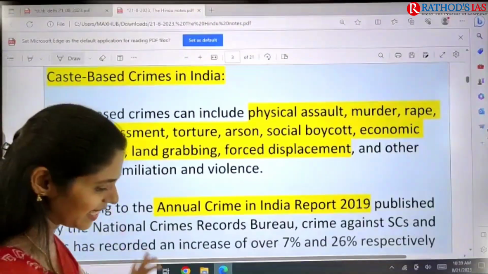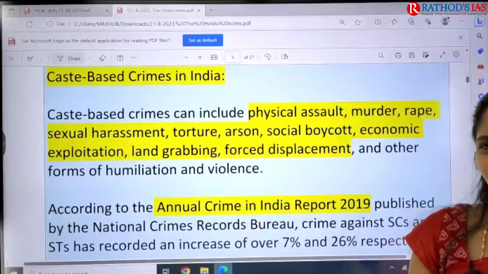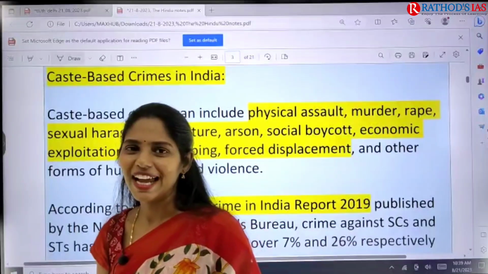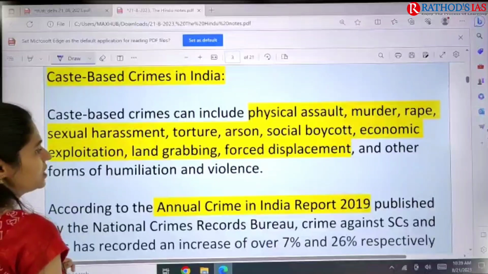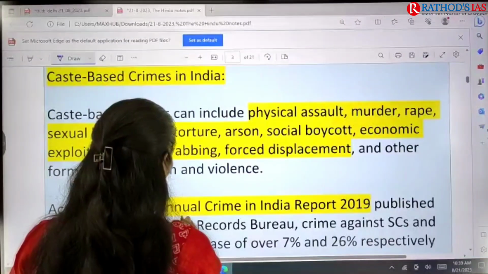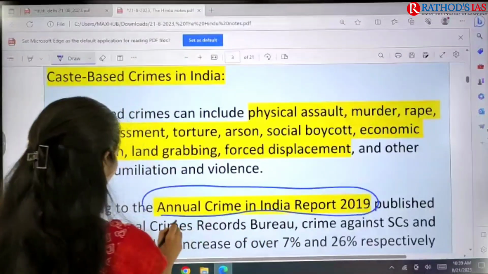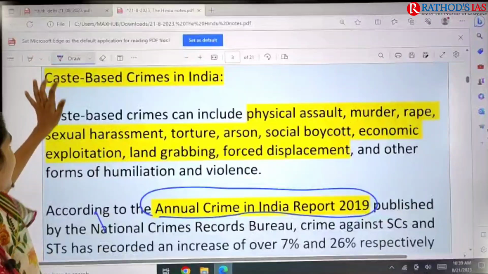Whenever I say that caste-based violence is still present in India, some people do not agree with me, right? So for that I came up with this data. This is authenticated data given by NCRB, from the annual report Crime in India 2019.